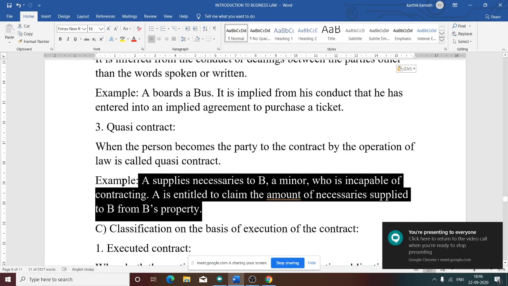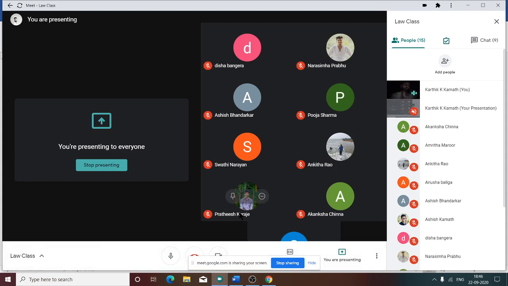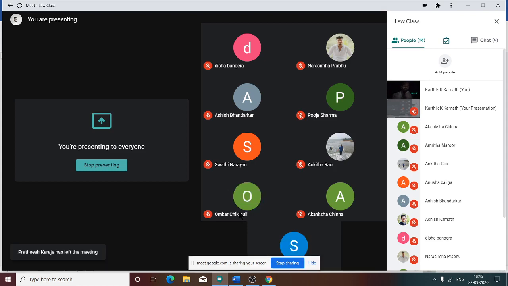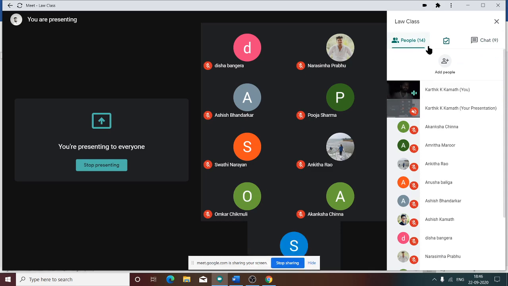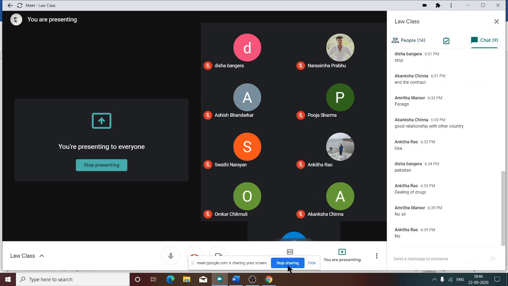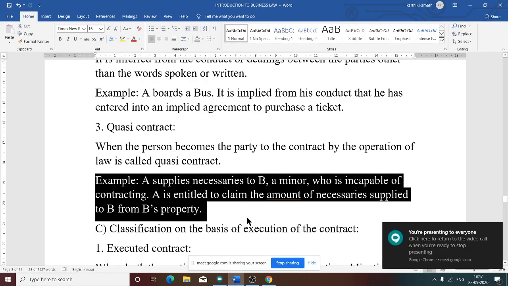See this. A supplies necessaries to B, who is a minor. Because B is a minor, A gives some necessary things. Afterwards, can A claim those necessaries from B? Not possible. Why? Contract with a minor is void, so it is not possible. For that reason, A is entitled to claim the amount of necessaries supplied from B's property.